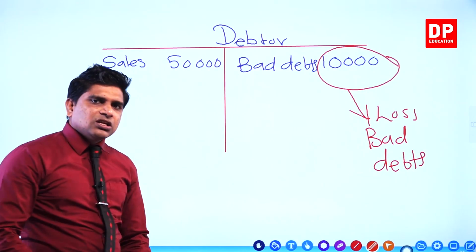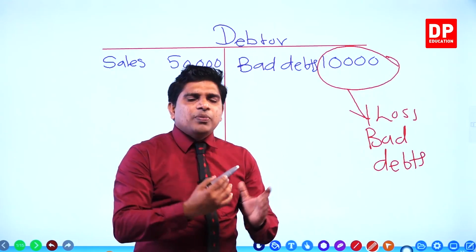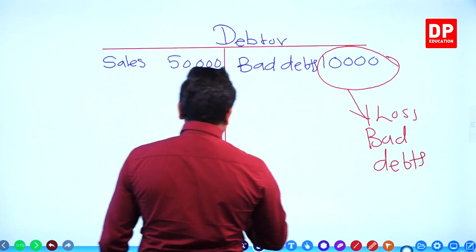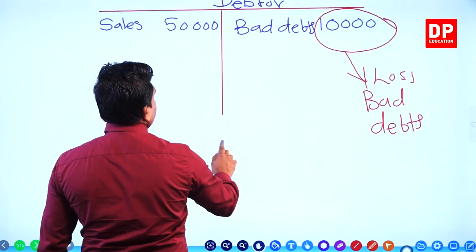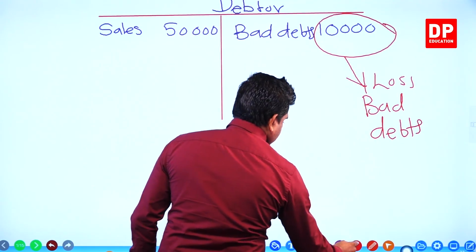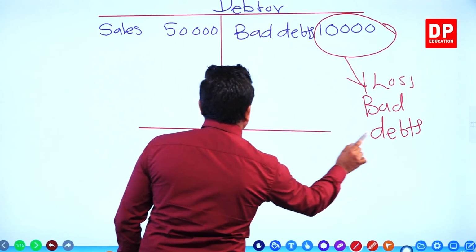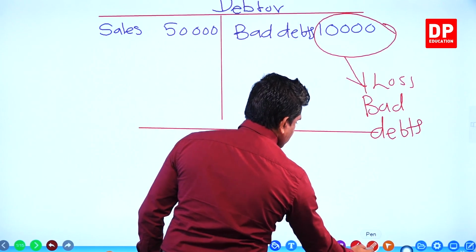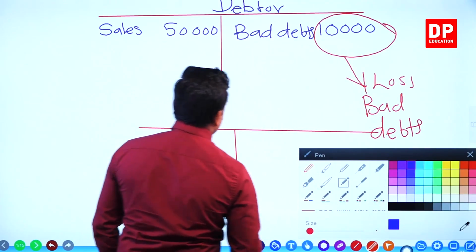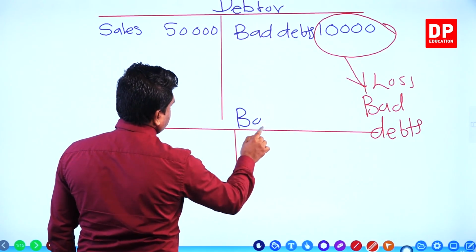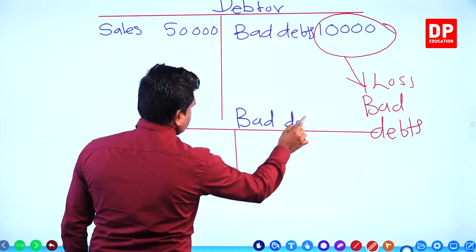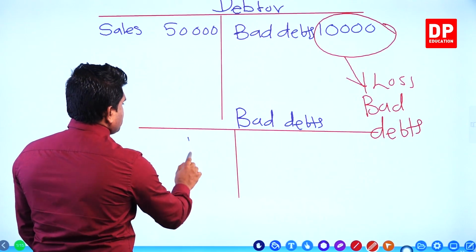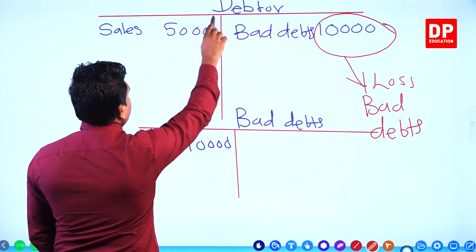Then if it is a loss, an expense, we open an account as what? Bad debts. That account comes to the debit side. There we write the debtor.